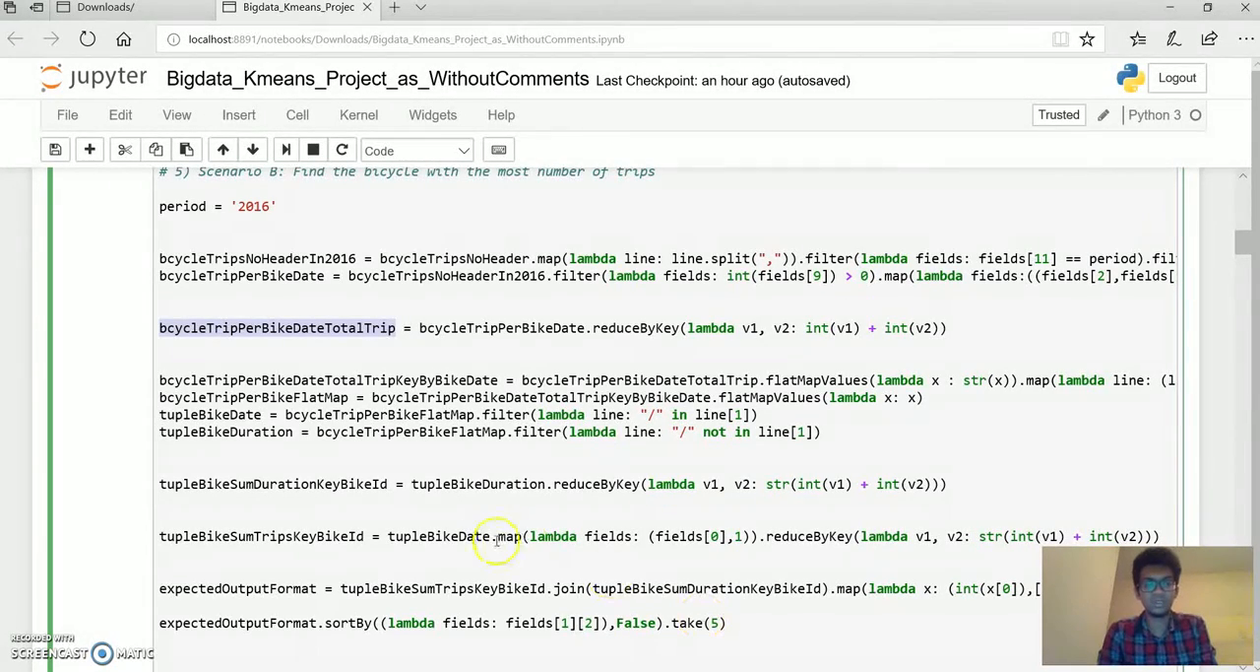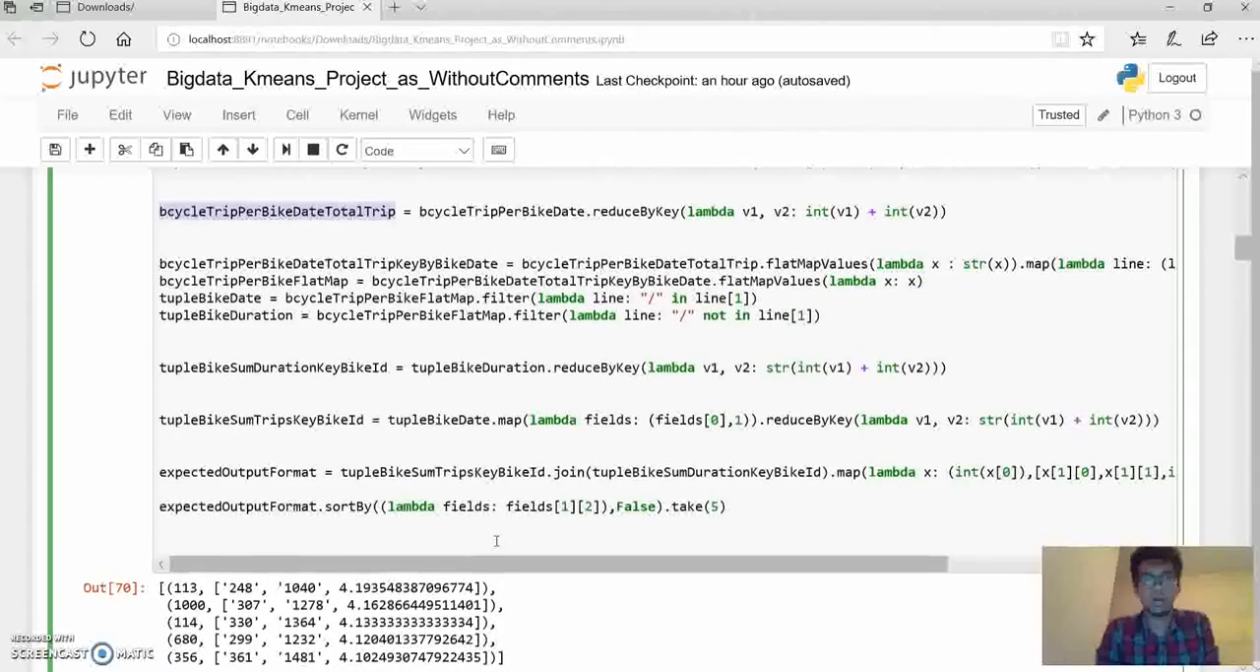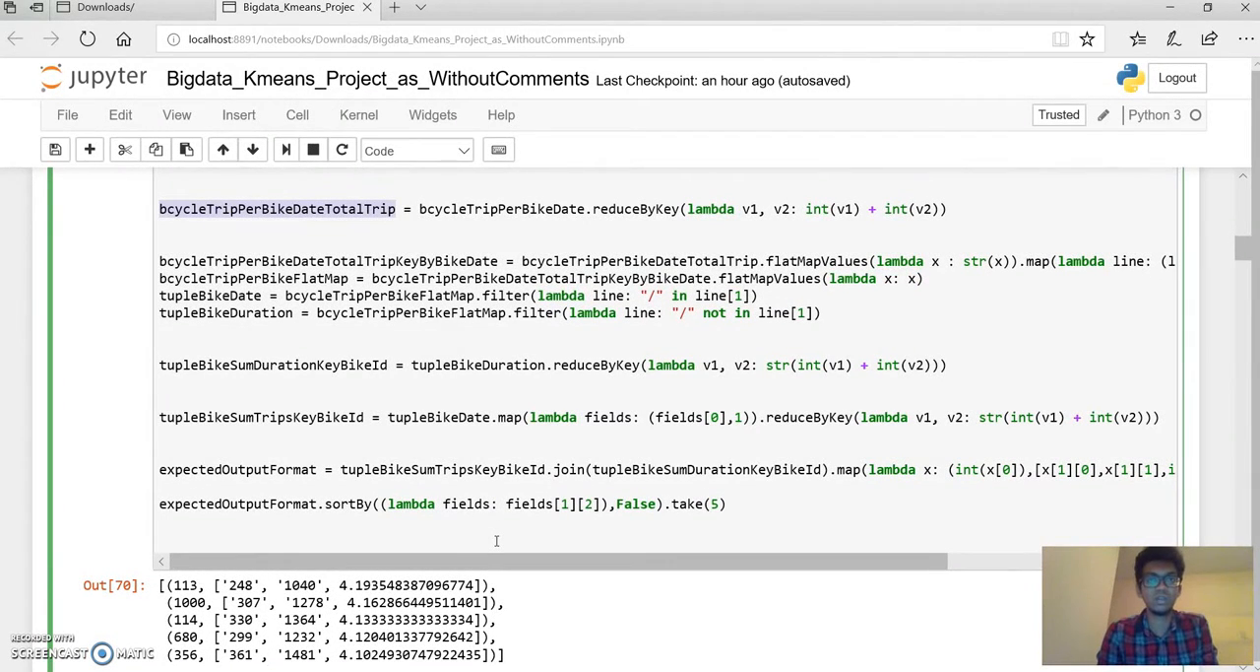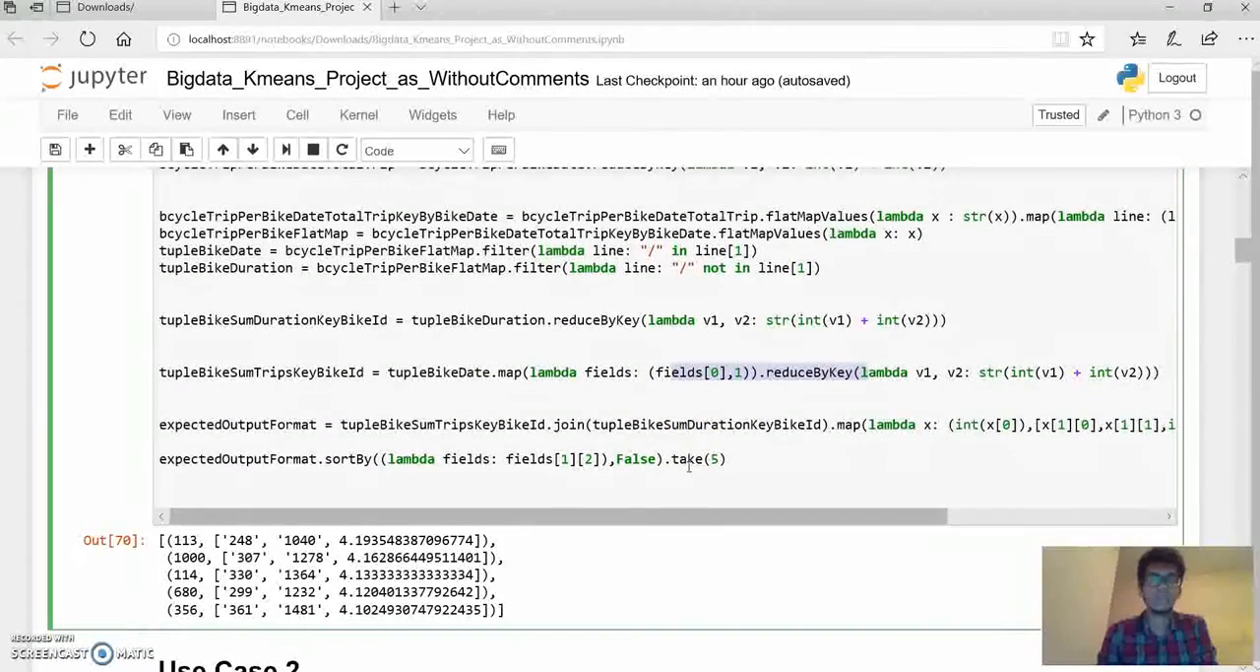Once I have the two flat maps, I can calculate the total trip duration, and I can also count the total number of trips, which I can do right here. And then finally, I can produce the expected output. I would be selecting specific rows: the bike ID, the number of trips that bike has taken, the total trip duration, and the average rental duration. That would be the actual output required here.